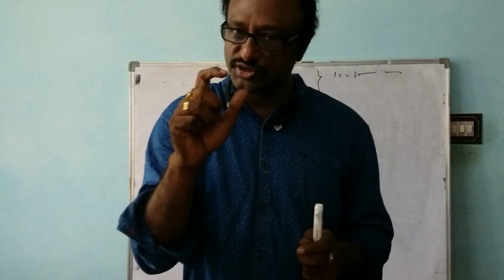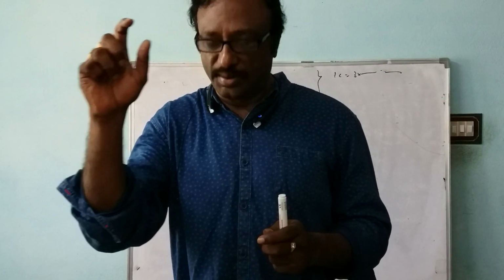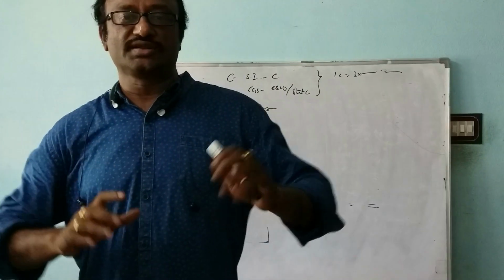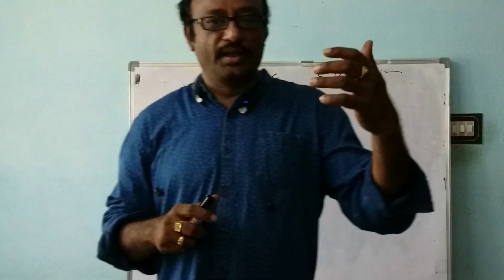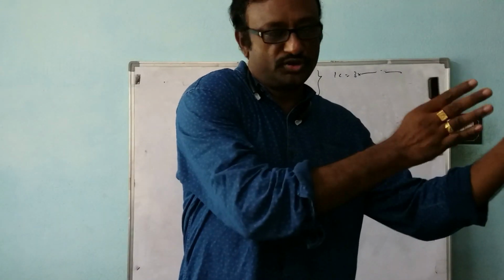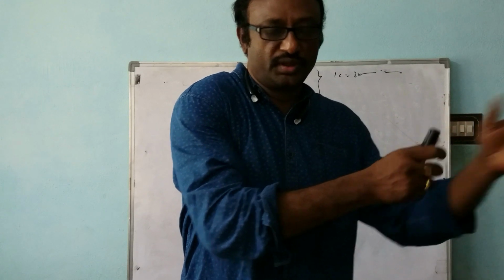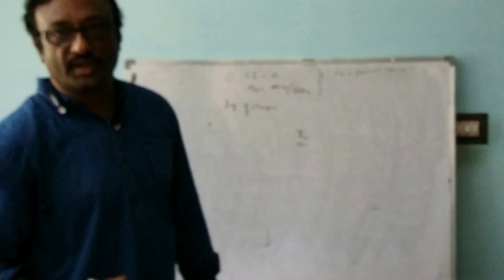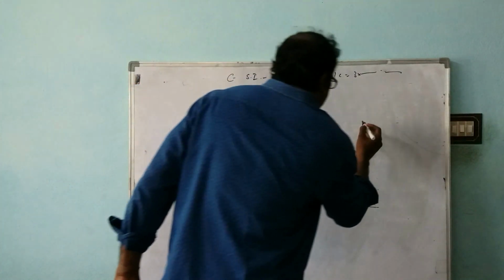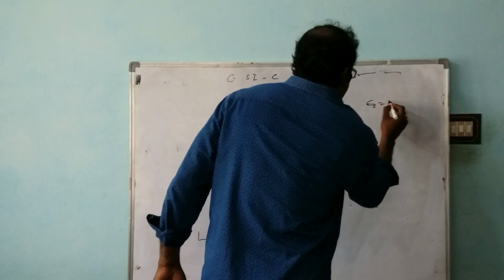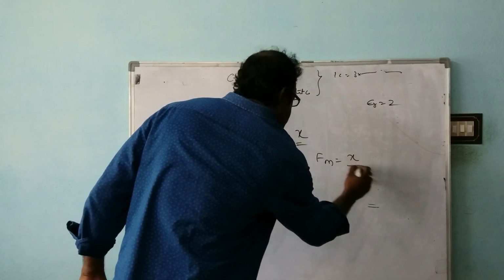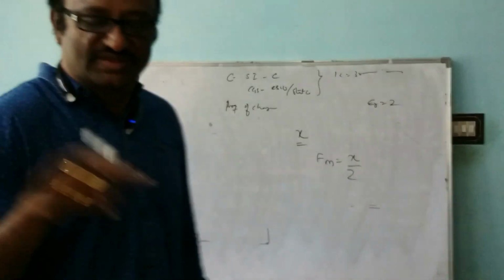By using this, you can understand that if you place charges in a medium, and if the force in vacuum is x, and you place the charges in a medium with epsilon r of some z, then the force in that medium is Fm equal to x by z. I told you it becomes 1 by 7th of the value.